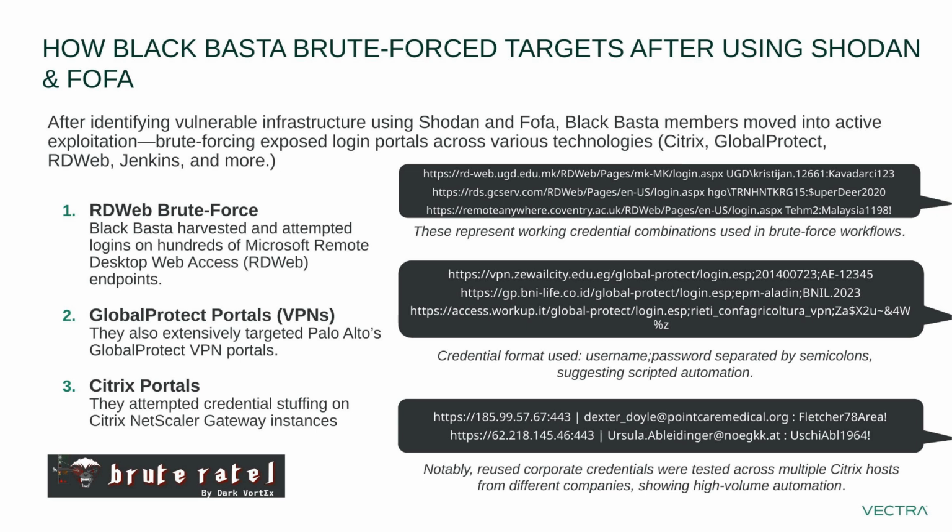When you are a ransomware group, you want to get quick access and let your pen testers do their job. So what is exposed? RD-Web. We talked about RD-Web because they do not always have MFA, but VPNs, yeah, and all the vendors, Citrix, Palo Alto, Fortinet, the usual suspects, are exploited.